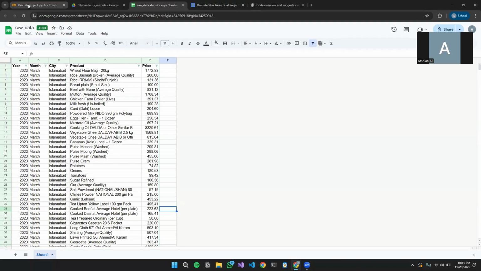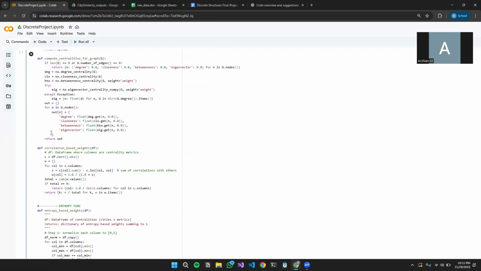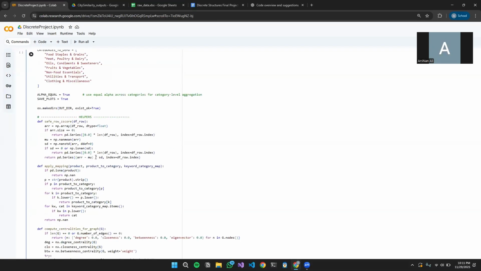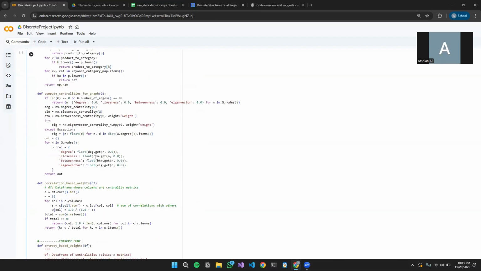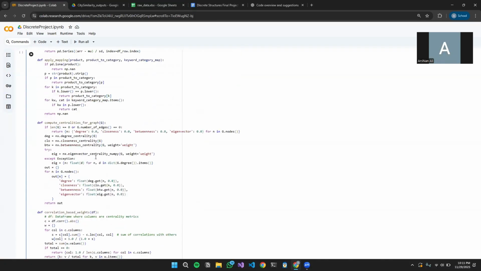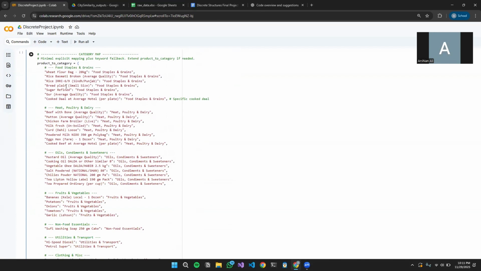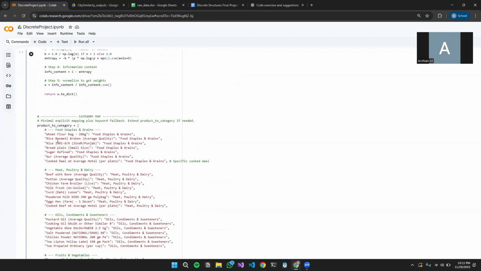So what we did with that was at first we mapped all that data into seven specific categories, including food, staple and grains, meat, poultry and dairy, oils, condiments and sweeteners, and other categories in the same manner. So we made the categories and we made sure that all the ones that we knew about were mapped onto those categories.